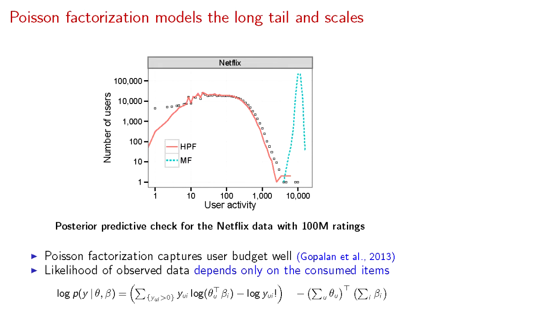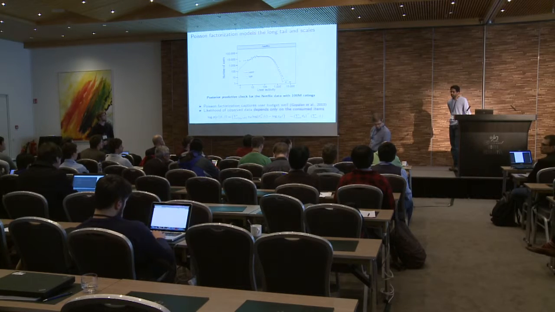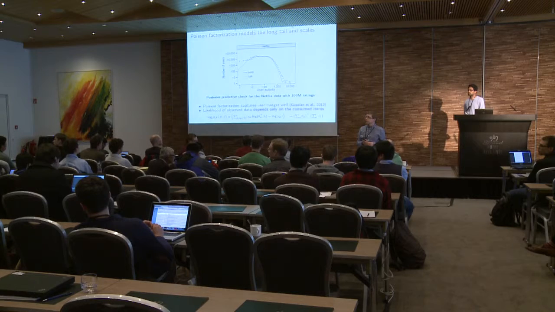Okay, I didn't know that was part of the VW model. I mean, the VW model, they subsample some negatives by popularity, and you can also do it uniformly to the Gaussian model.